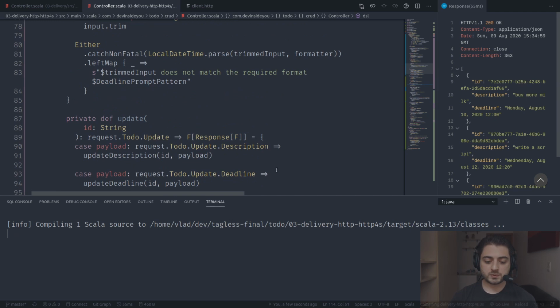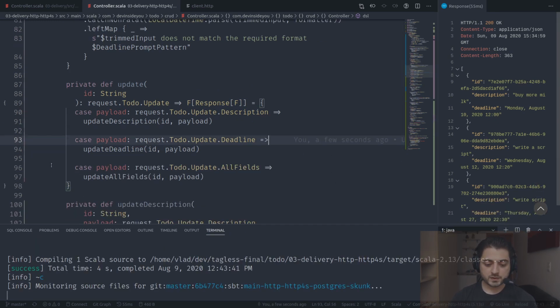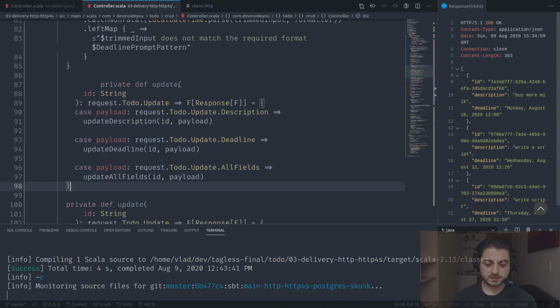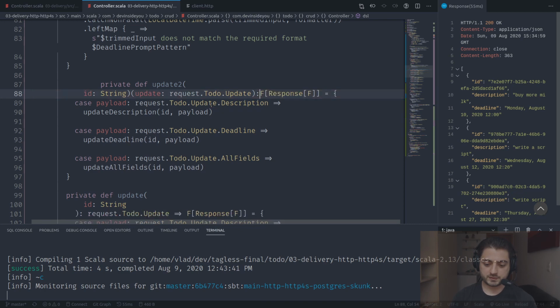Okay, so let me show you what I meant over here. If I had update 2 and I were to just put in a second parameter list, which just gets the update, request to do update, okay, like this, and then this whole thing would just return the response.